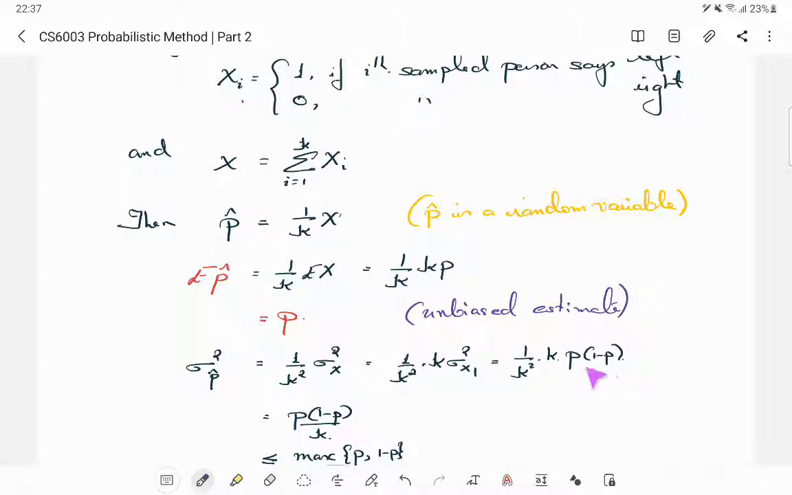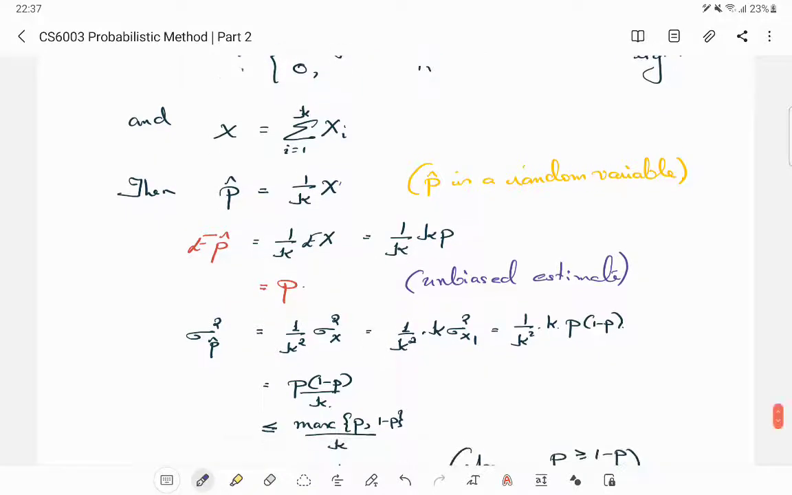So that works. So you have k times sigma squared X1. Only one k cancels out, right? Among this k and k squared, one cancels out, the other will survive. Sigma squared X1, we have done this before, is p times 1 minus p. It's a Bernoulli p. So this boils down to p times 1 minus p by k. We will take an upper bound of this to be max of p and 1 minus p by k.